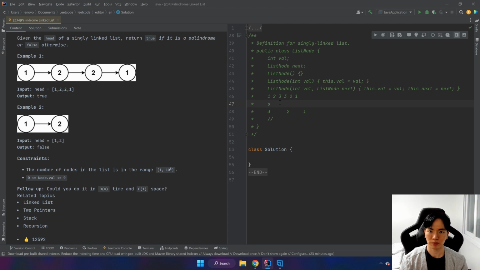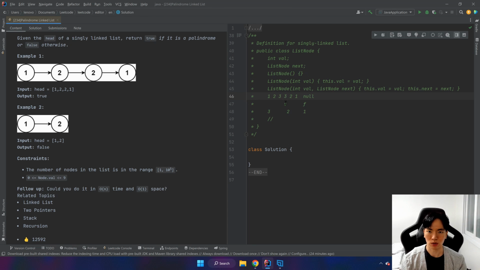Okay, so you get the idea. Fast will go twice here, and fast goes here, and when fast reaches null, well, then we know that slow is going to be here at this step, and fast is going to be at null here. So basically our slow pointer is effectively at the middle of our linked list, which we want.